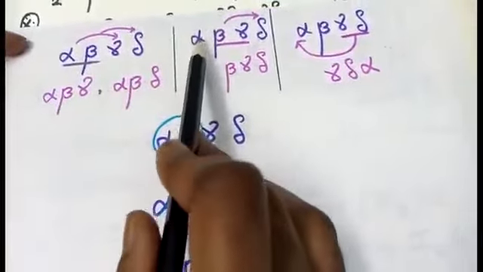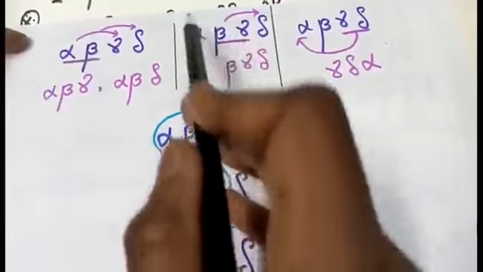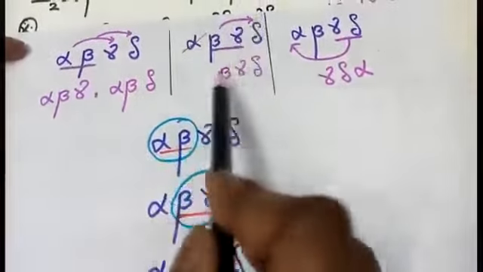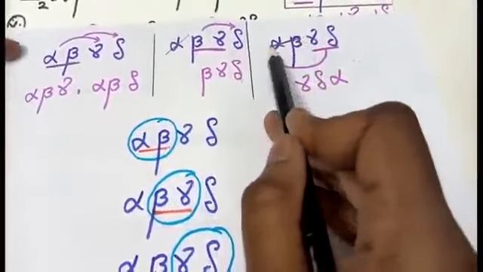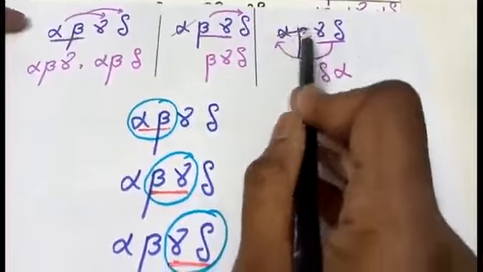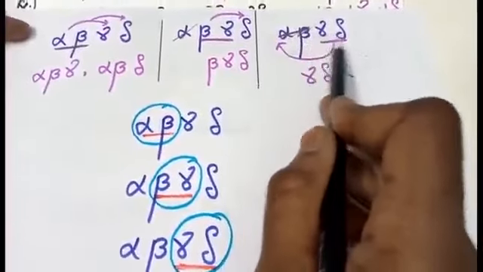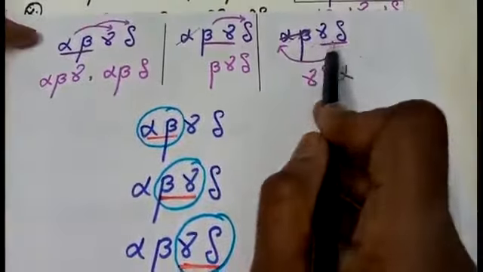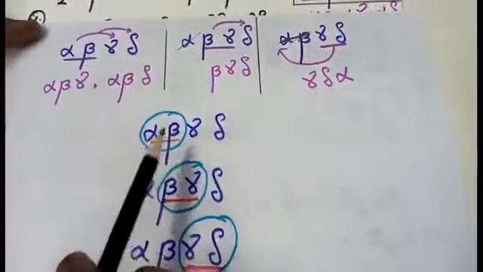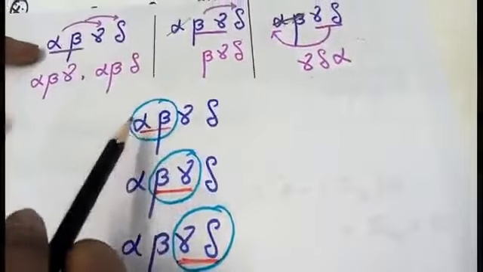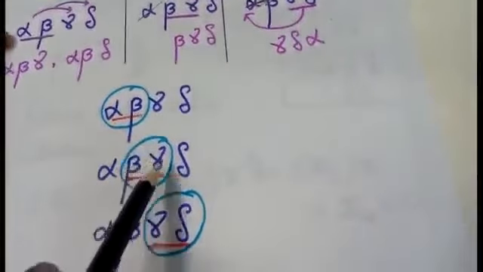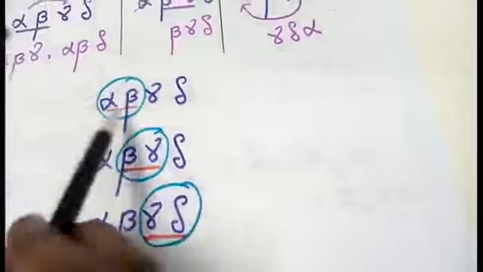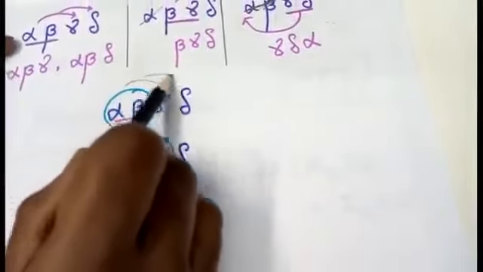The next one, I am going to fix beta and gamma. I am going to leave this alpha. I will get this value. Similarly, I am going to cancel alpha, just for calculation, I am going to cancel this one. Beta and last 2 I am underlining. I will get the value like this. So, if you observe, I am writing like this. For first 2, 1, 2, 2, 3, 3, 4, I am keeping it as constant. I am multiplying like this, students. Like this I am multiplying the value.